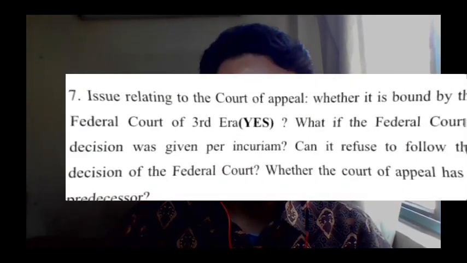As for the seventh issue, the Court of Appeal is bound by the decisions of higher courts, including the Federal Court. However, this is subject to 3 exceptions. The first one, the court may choose between conflicting decisions. If its prior judgment, albeit not expressly reversed by the Supreme Court of the UK, cannot stand with the subsequent court decision, the Court of Appeal must decline to adopt it, and it needs to follow its own per curiam determination. The Court of Appeal also has a predecessor court which was typically a lower court with more limited jurisdiction. For example, in England and Wales, the Court of Appeal was preceded by the Court of Appeal in Civil Division.